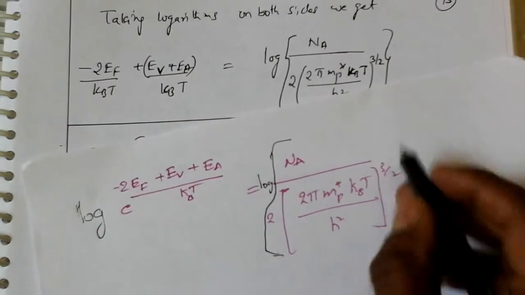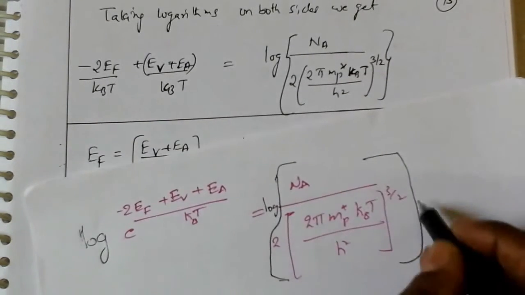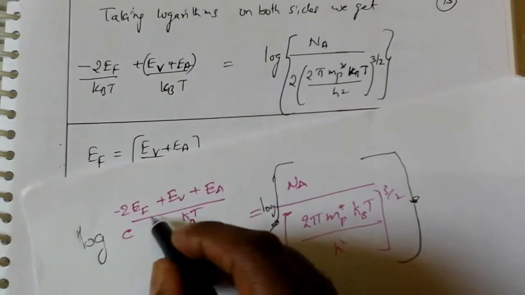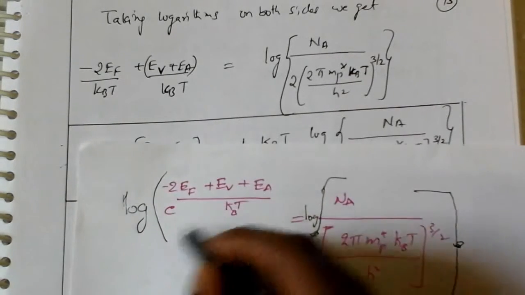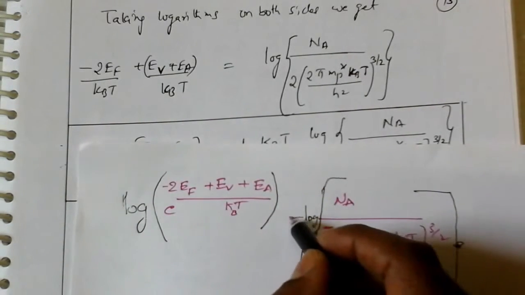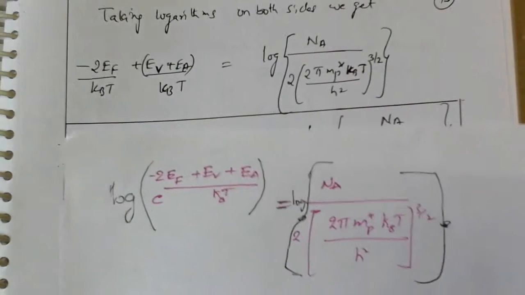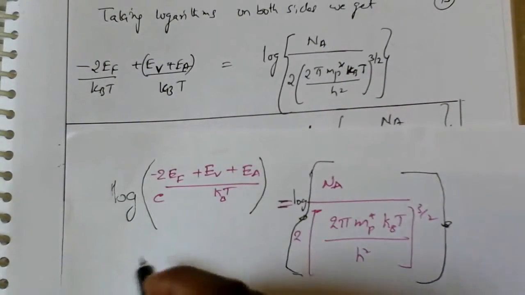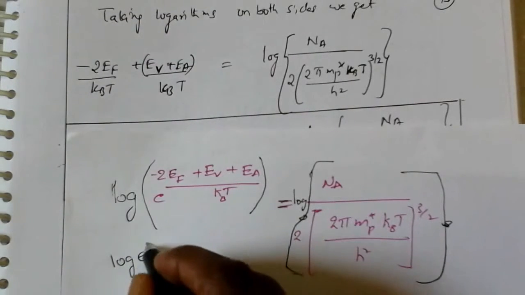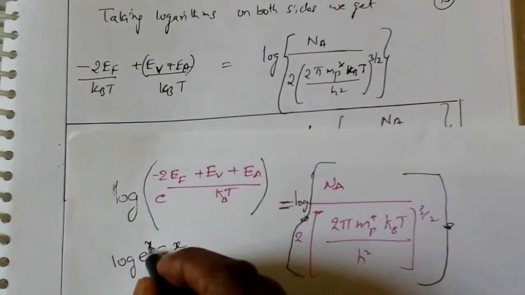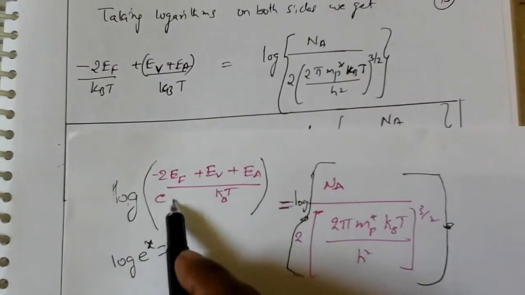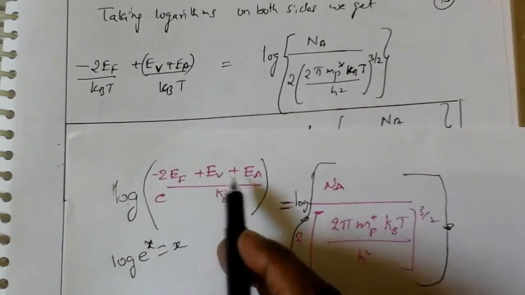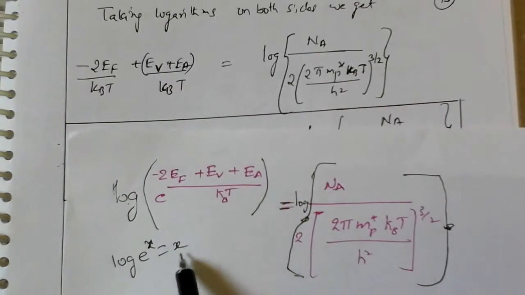For the whole term I am taking logarithm like this, both sides I am taking logarithm. When I take this logarithm both sides, what happens? We have a formula: log e power x is equal to x. The same way, log e power x, the total value is x. That is why it is going to become x only.